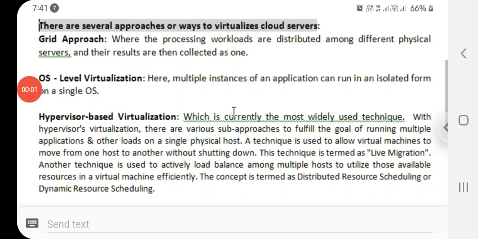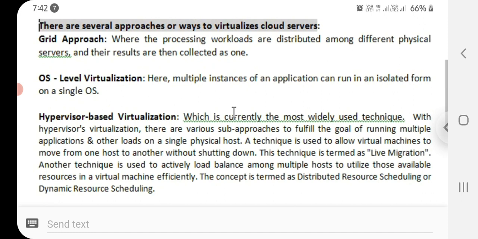Now let's see the several approaches to virtualize cloud servers. There are three things: a grid approach, an operating system level approach, and hypervisor based virtualization. Let's see the first one: the grid approach, where the processing workloads are distributed among different physical servers and their results are then collected as one.